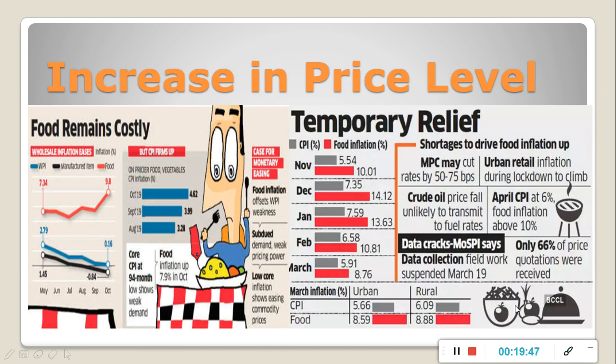The other reason for which GDP is not the true indicator of economic welfare is the increase in price level. If we measure the GDP of a country in two consecutive years and see that the GDP of the latter year is twice that of the previous year, then we can conclude that volume of production of the country has doubled or economic welfare has doubled.